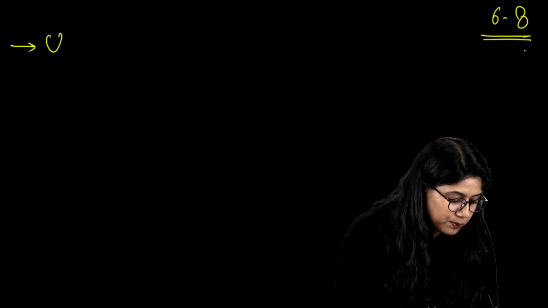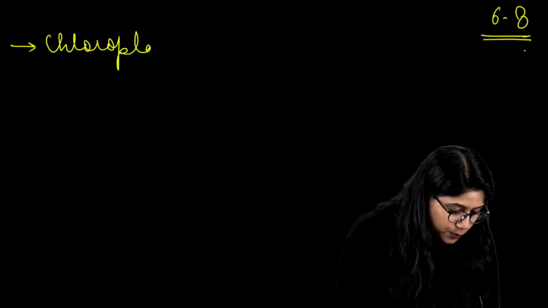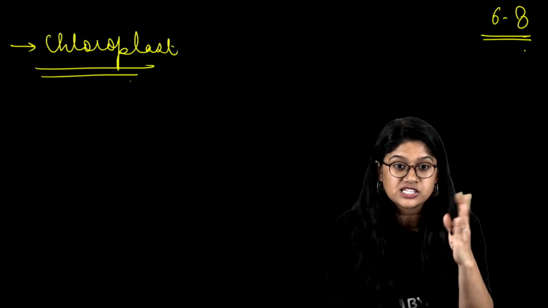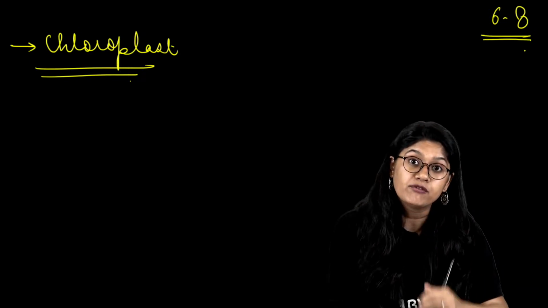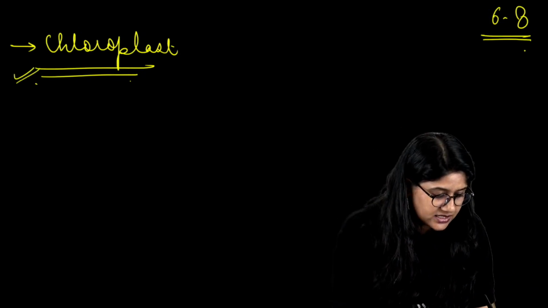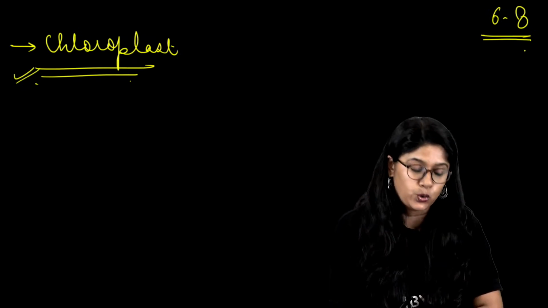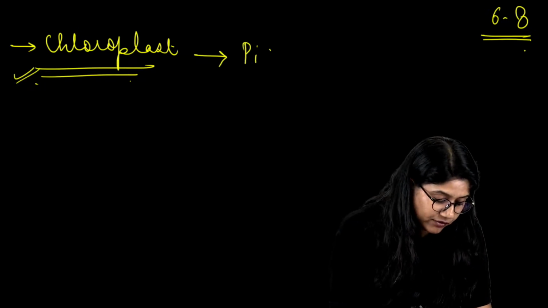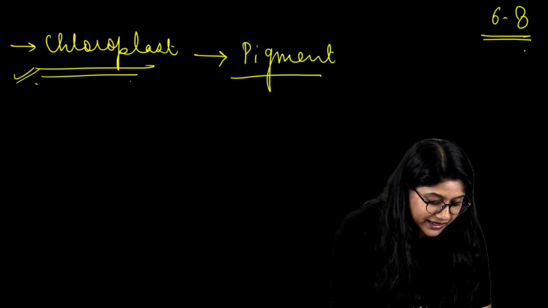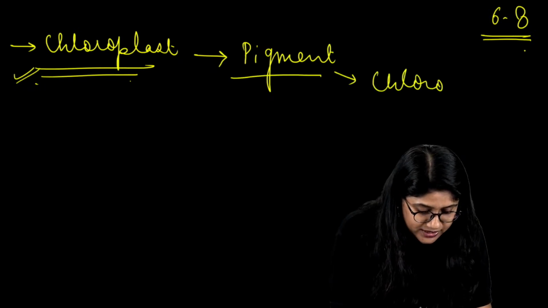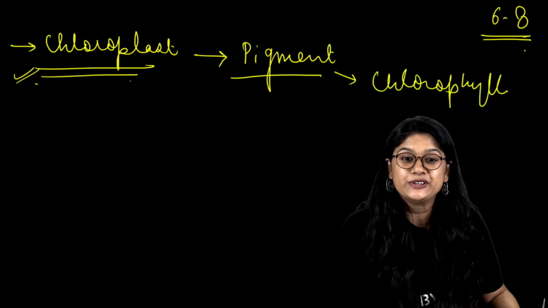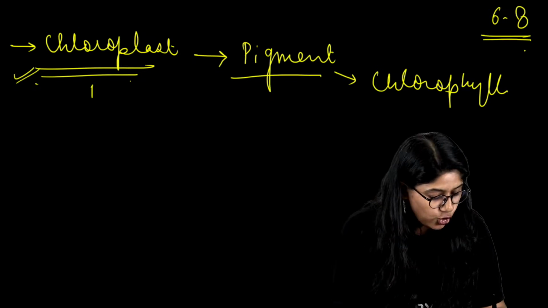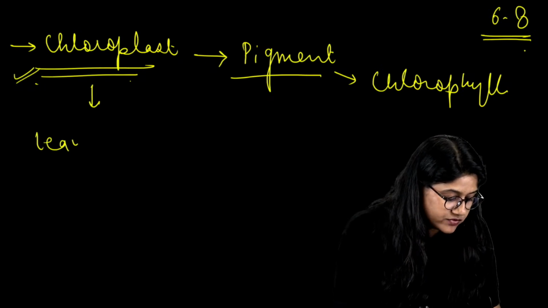So chloroplast. What is chloroplast? It is an organelle. How many of you know the cell? Inside the cells we have the nucleus, and we have a lot of different parts. So inside the cell we have the chloroplast, and in chloroplast we have a pigment. Can you name the pigment that gives the green color to the plants? Absolutely correct, chlorophyll.